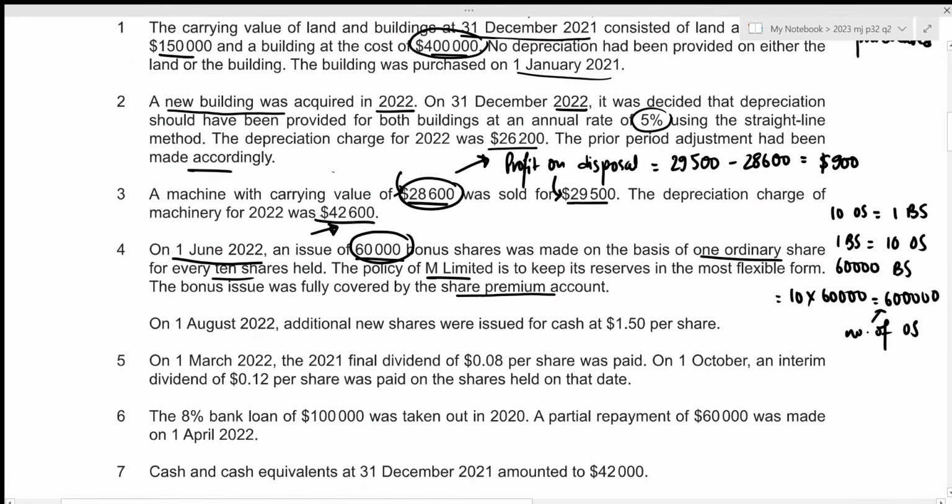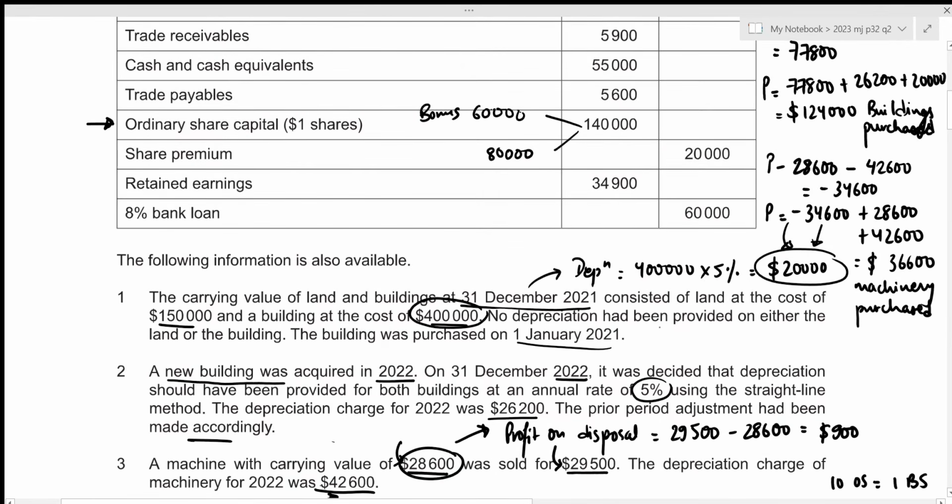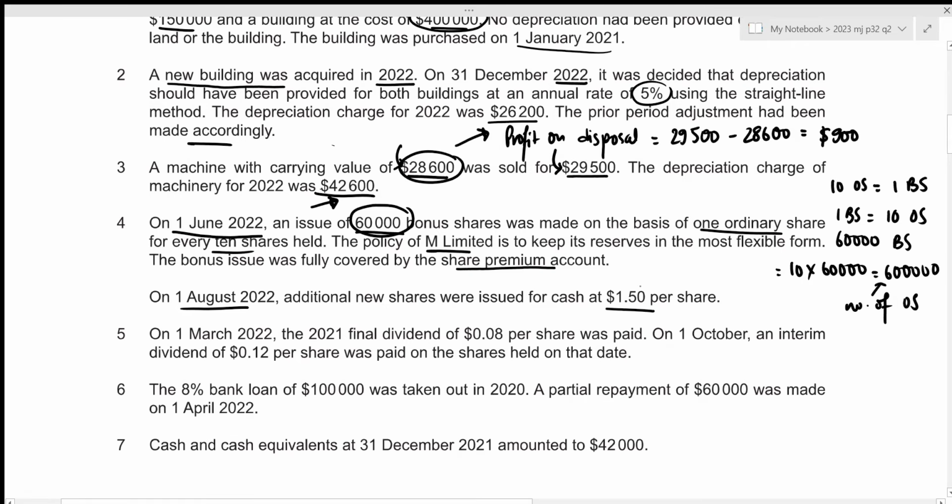Let's have a look below. On 1st August 2022, additional new shares were issued for cash at 1.50 per share. So we can see that these additional shares increment of 80,000 was due to new shares. And remember, the value included here only includes the nominal rate of 1, which means that the number of new shares issued was also 80,000, but it was issued at a premium of 1.50.